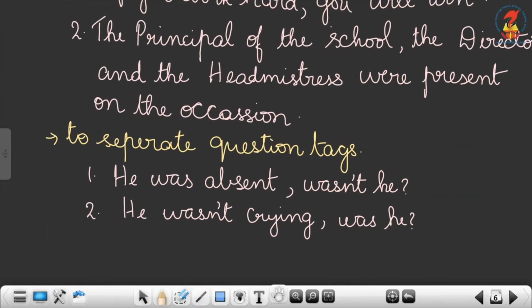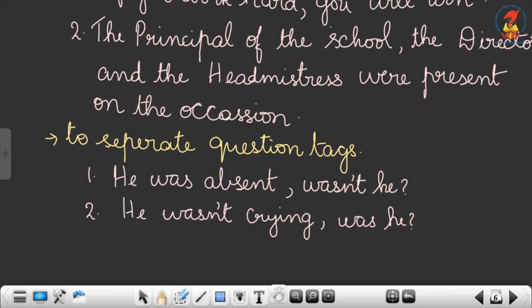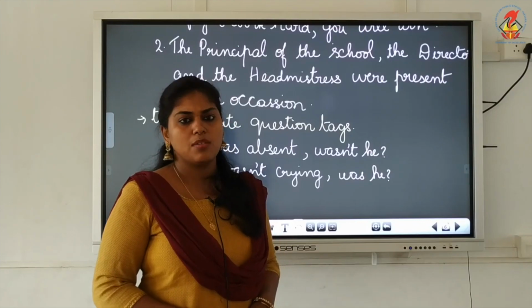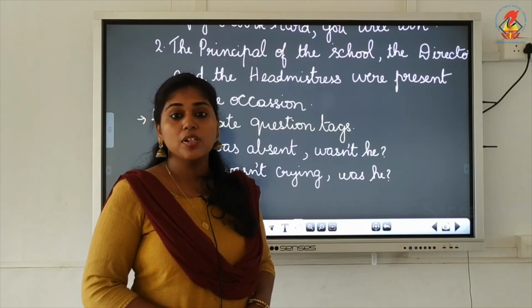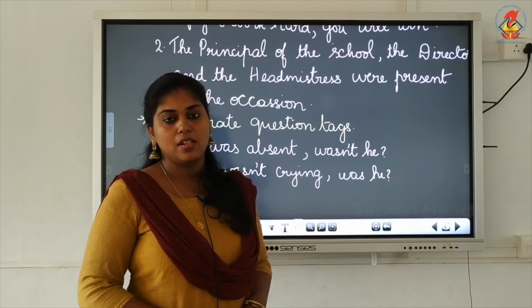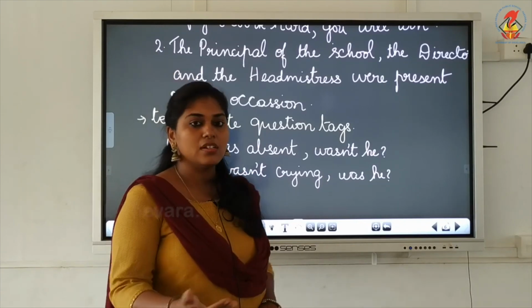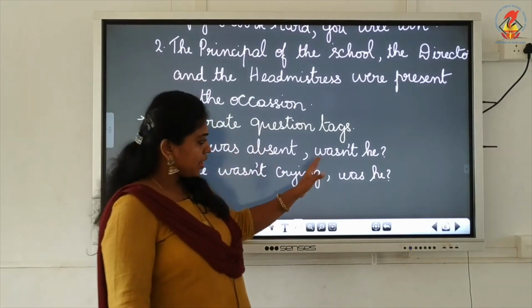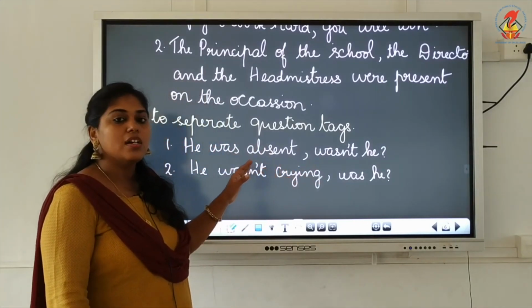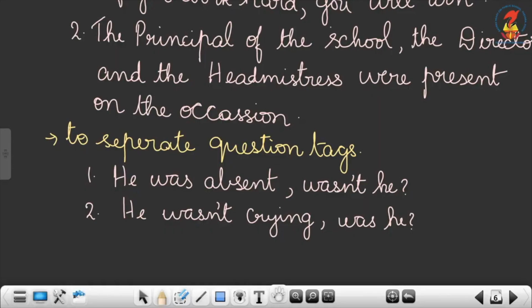Now the next one is to separate question tags. You might not have learnt about question tags. We use question tags in order to confirm the statement said by a person. That you will learn in your next class. So when you use a question tag, there also we use a comma. Okay, he was absent, comma, wasn't he?